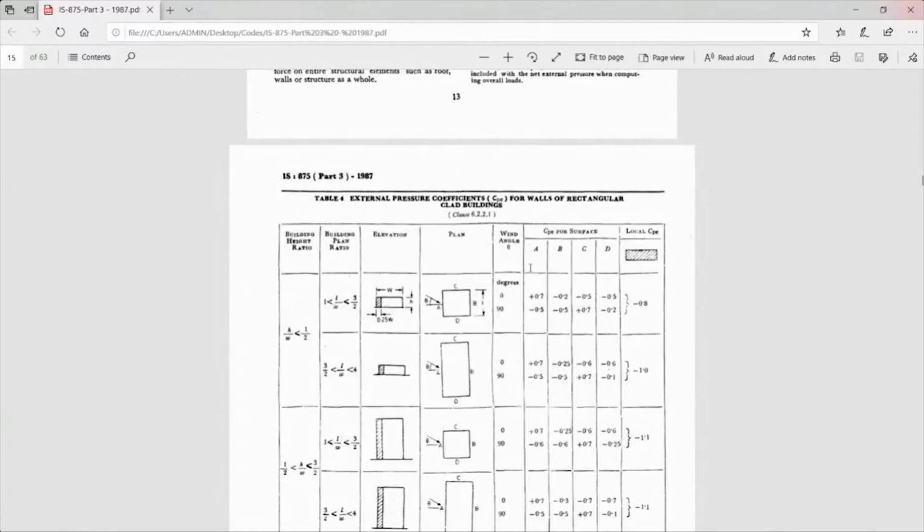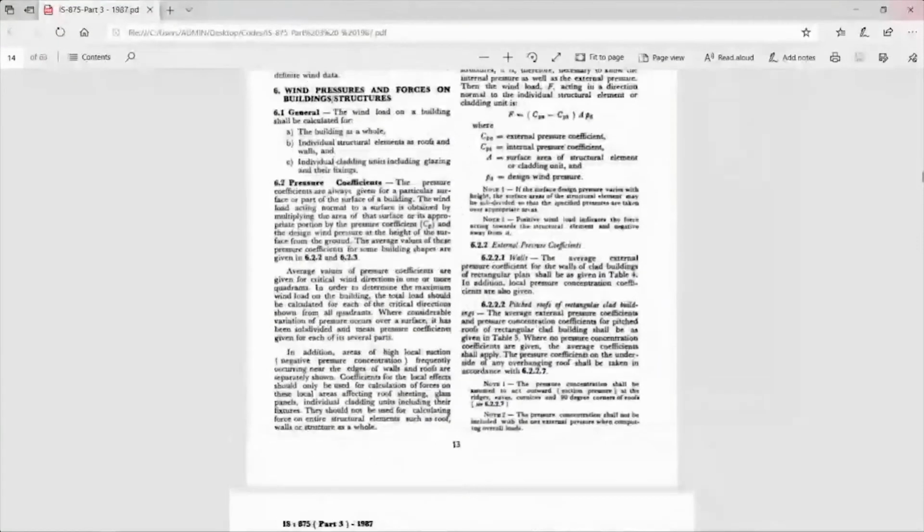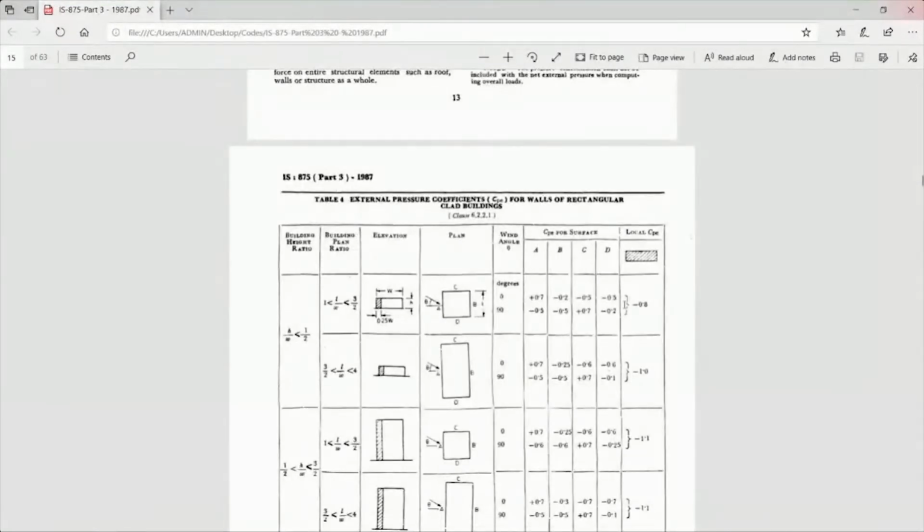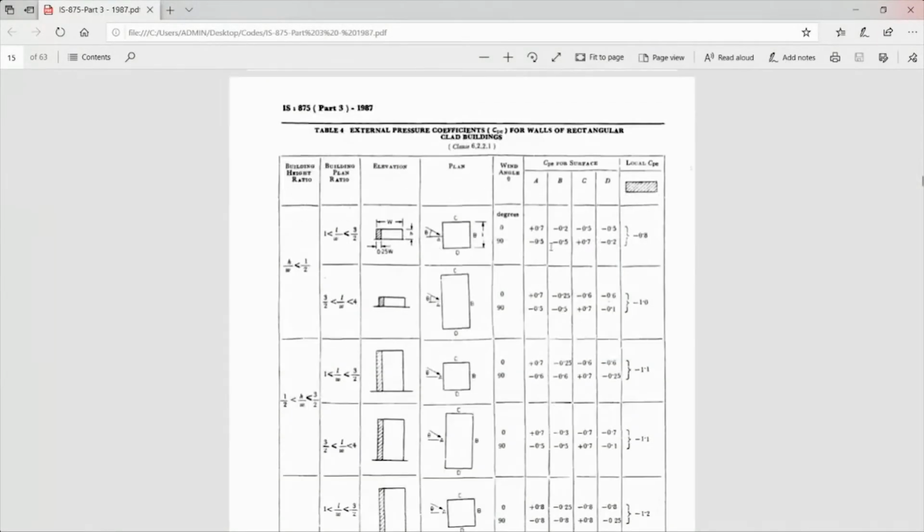The internal pressure value we will calculate depending upon the percentage of wind acting on a building. So this Cpe value we have to take from the tabular column, but we don't know which value to take. That is why we have to calculate the H by W value here, because this H by W and L by W give us the table from which we have to take the values of Cpe.